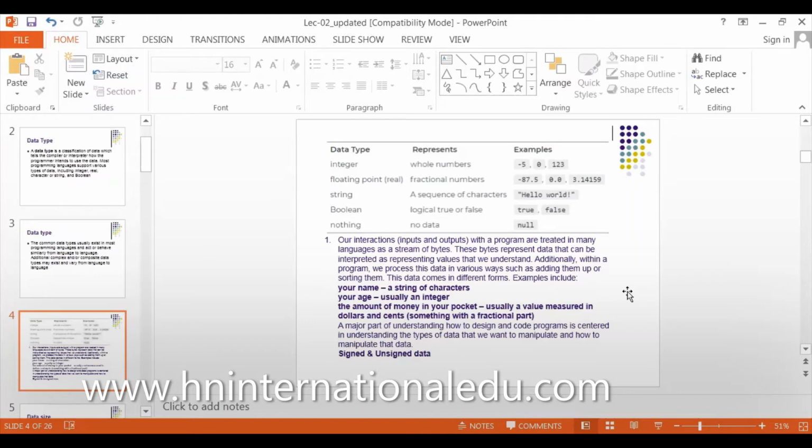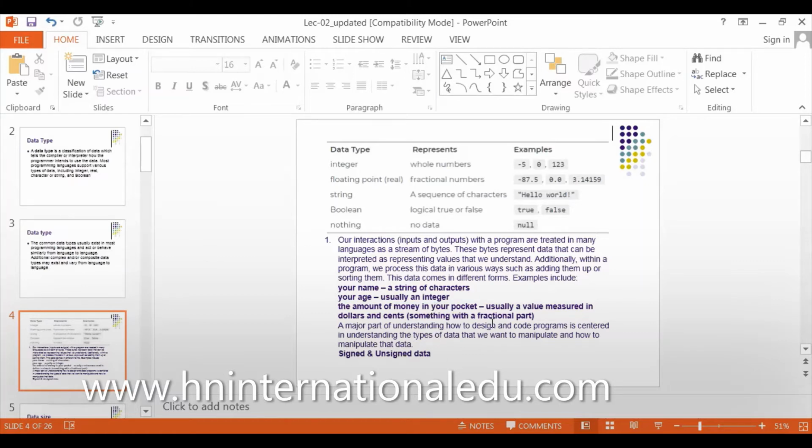For example, your name is a string of characters. Your age is an integer, a whole number. Your age can also be a floating point. For example, I write I am 30.1, meaning 30 years and 1 month. But technically it's not very correct, because after 12 we cannot write 30.13. So your age is always an integer.